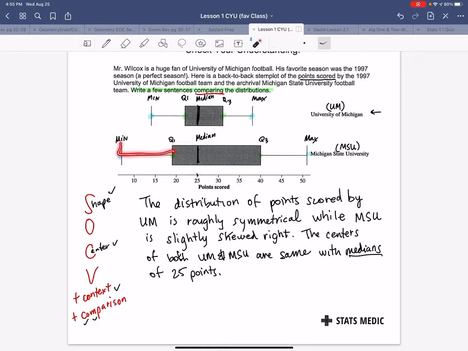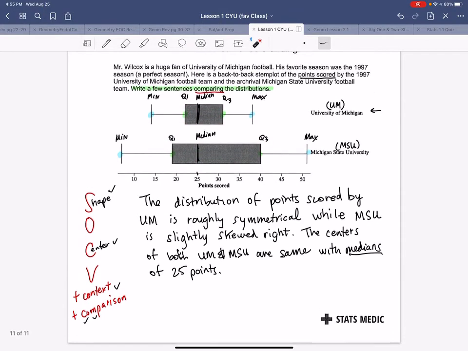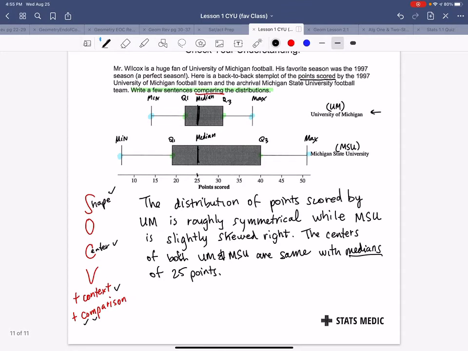We notice that this is a much bigger range as this. We also know that IQR is the width of the box. We know the width of their boxes are very different as well. So I could use either one to compare, okay? So I could say, and should say, that MSU, this one, MSU has a much greater variability than the other one, UM,